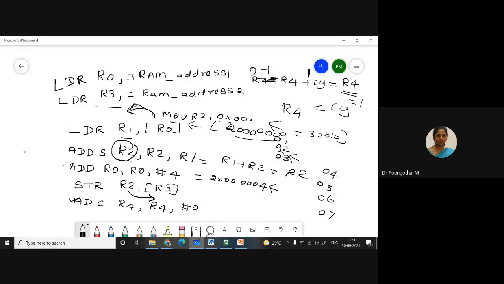So R4 holds the carry flag status. I am just adding R4 with 0 along with the carry flag status. If carry is 1, initially your R4 is cleared, so after execution your R4 holds 1. In the previous addition, if any carry is set, that will be added with your R4 content. R4 holds the carry. So next, an unconditional branch instruction to repeat and perform the next addition.